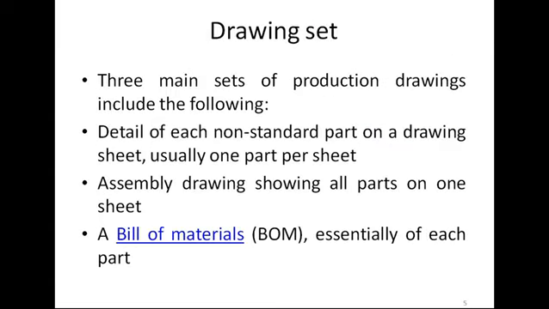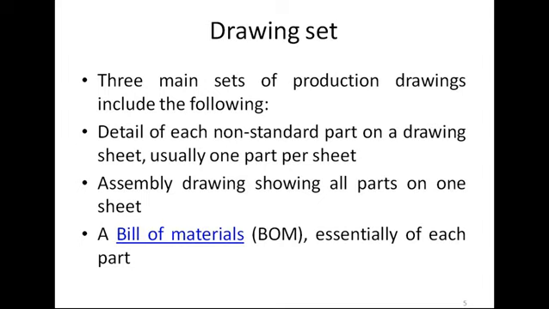In this we also discussed the drawing sets. What is the importance of drawing sets in production drawing, and how many things we need to include? Here we need to select a proper sheet, a proper bill of material, and proper views. It may be front view, top view, or side view. These are the parts required, or maybe an assembly drawing, because sometimes after preparing all the parts we need to assemble them. So a separate assembly drawing is also required, and it is part of the drawing set.